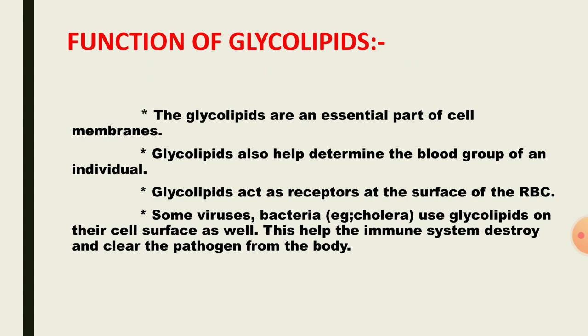And functions of glycolipids. Glycolipids are an essential part of the cell membrane. Glycolipids also help determine the blood group of an individual. Glycolipids act as receptors on the surface of RBCs. Some bacteria and viruses use the glycolipids on the cell surface as well. This helps the immune system destroy and clear the pathogens from the body. These are the functions of the glycolipids.